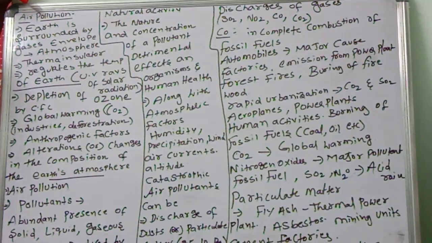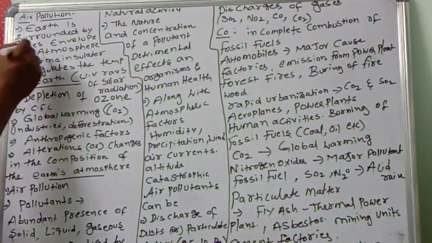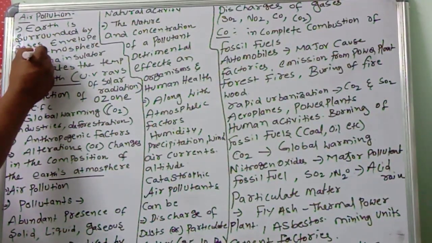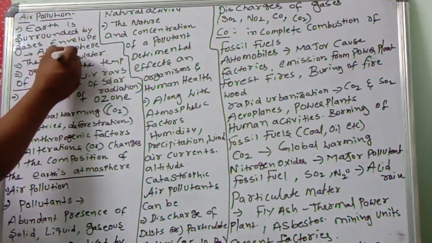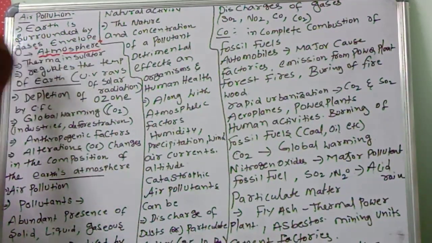Pollutants can be classified in two ways. What are the two types of pollutants? Non-biodegradable and biodegradable. Rapidly degradable, non-persistent, slowly degradable, persistent, non-degradable, like that we discussed in the previous class. In this class, we are going to discuss air pollution. The Earth is surrounded by a gaseous envelope which is called the atmosphere.